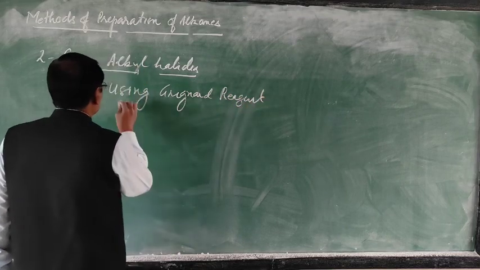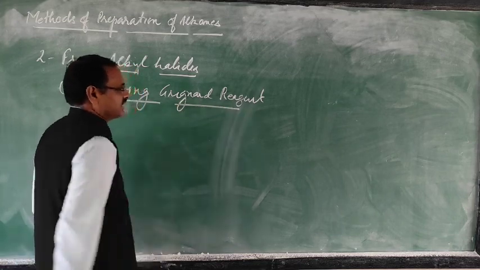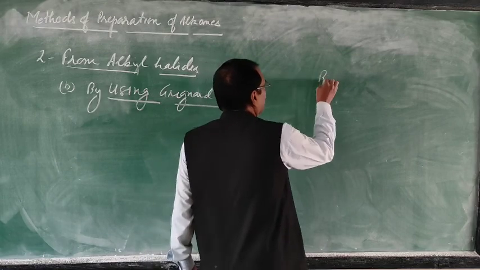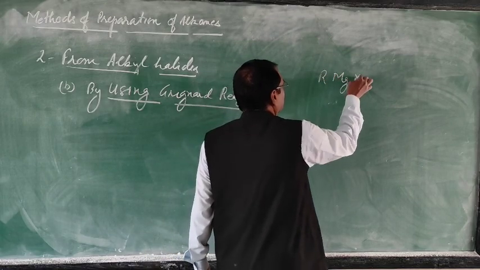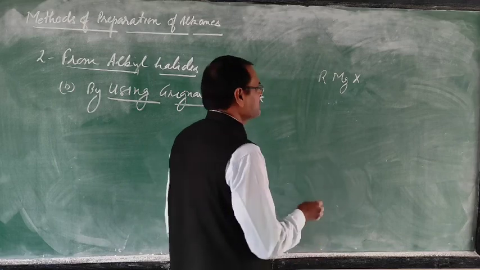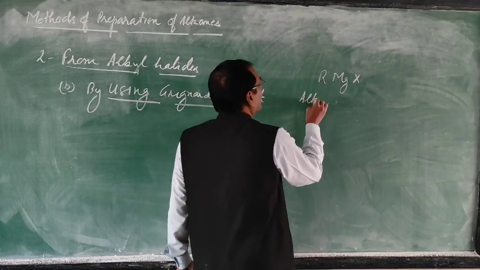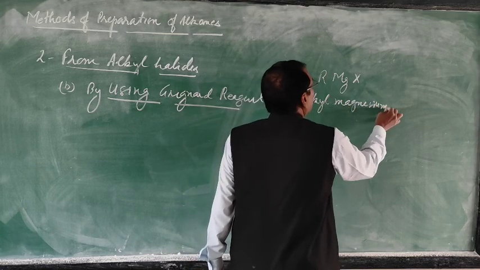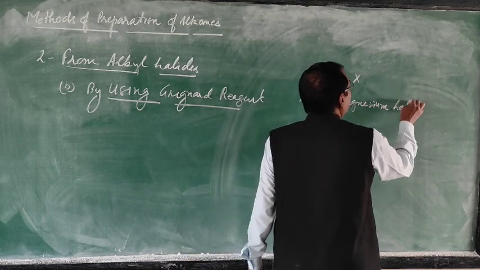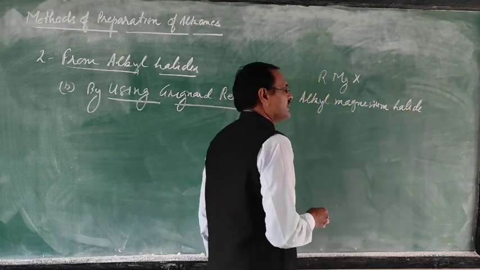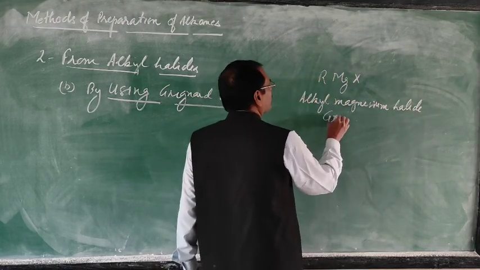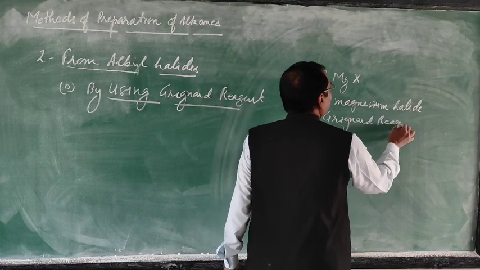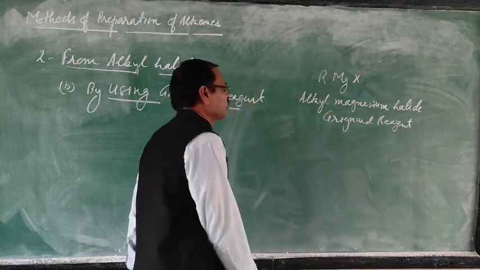First of all, what is Grignard reagent? Grignard reagent is RMgX, alkyl magnesium halide. This is called Grignard reagent. Victor Grignard discovered this one, he got the Nobel Prize.